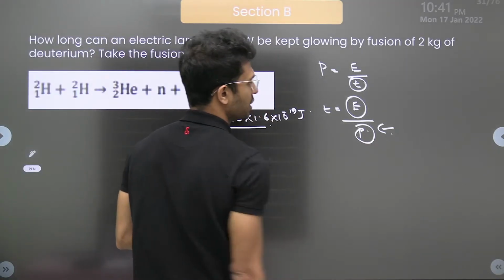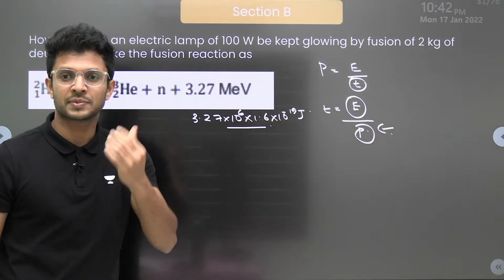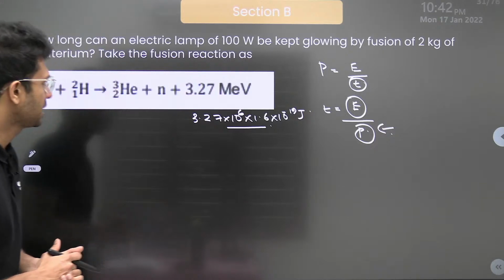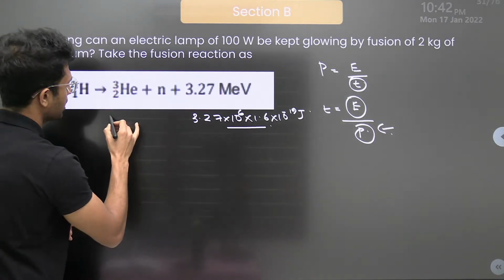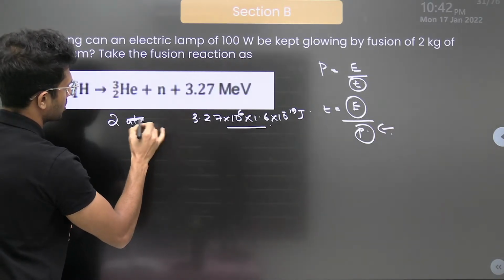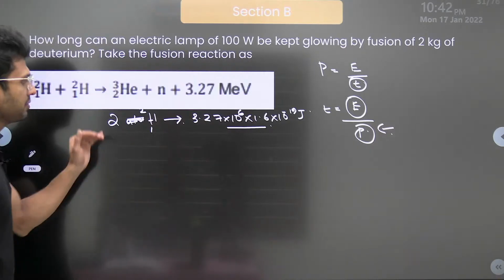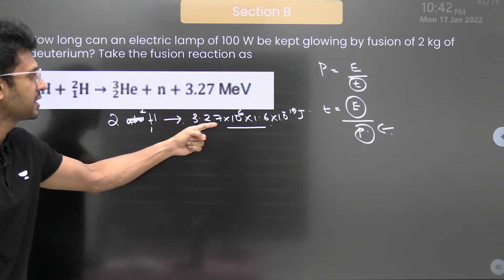Power is something which we know. How much is it? 100. Now we are left to find out this energy. Okay, fine. Now here, look, children. When we have two deuterium molecules, how much will be released?